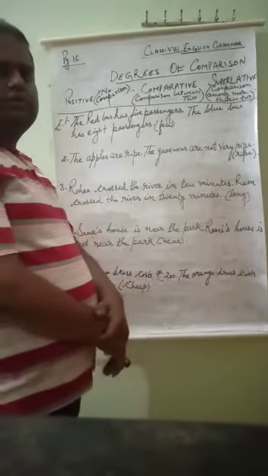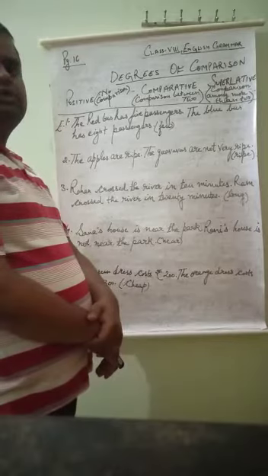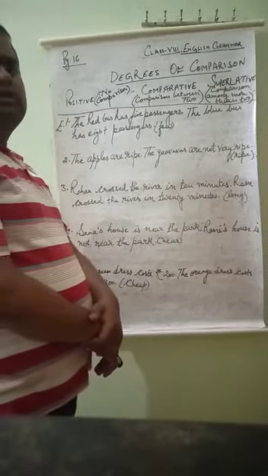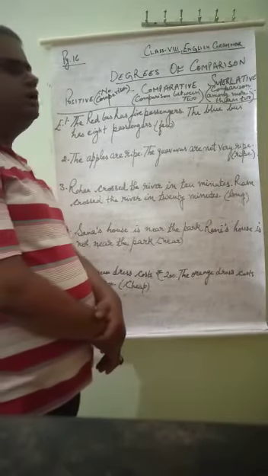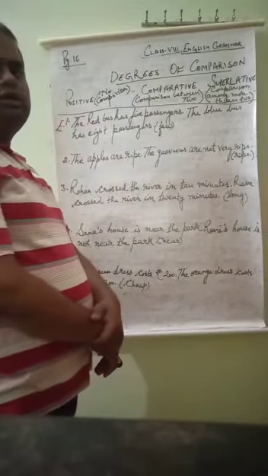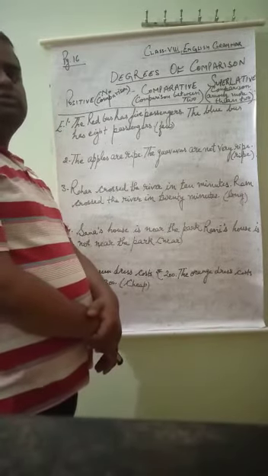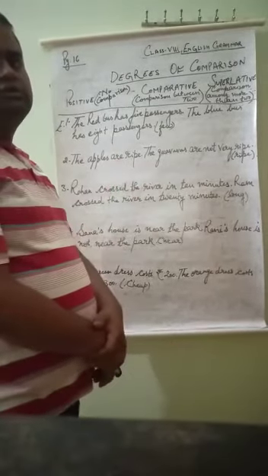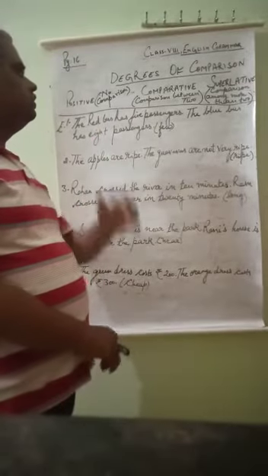Suppose that if I say he is young, there is no comparison. I am not comparing him to anybody else. He is young, anybody else can also be young, you can be young, I can be young. I am not describing who is more young or who is less young, but I am telling about a special person that he is young. About him only I am talking. So that is positive degree.